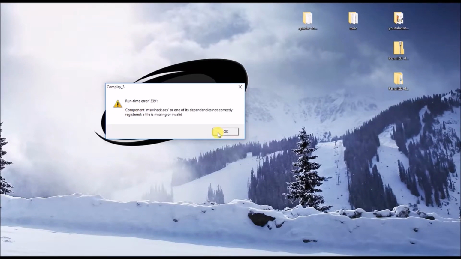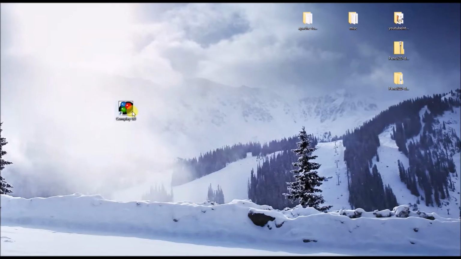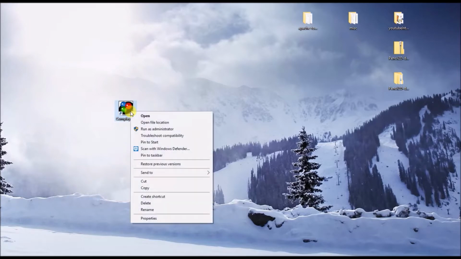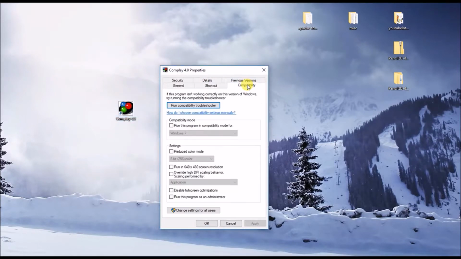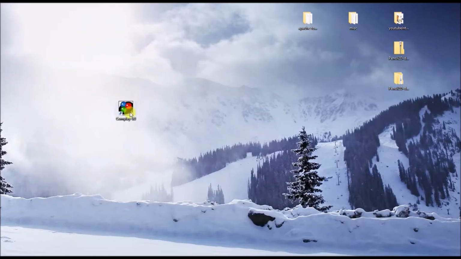If we get this error, that means that we'll have to enable it in compatibility mode and run it as administrator. Do that by going to Properties, Compatibility, run it for XP Service Pack 3, then run the program as an administrator. Apply it. Let's go ahead and try it again.